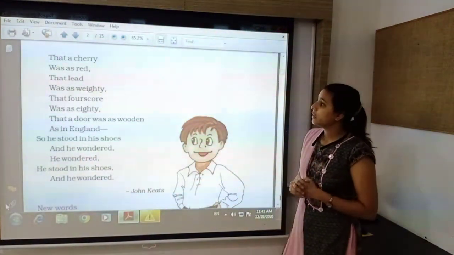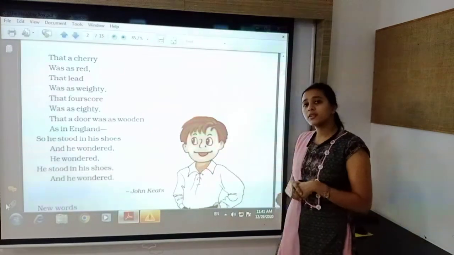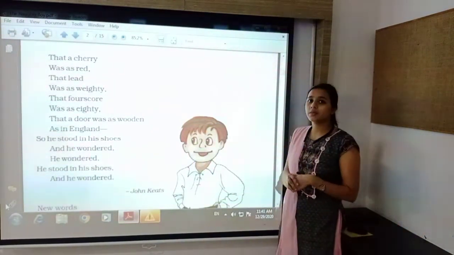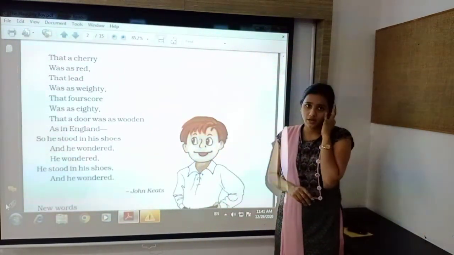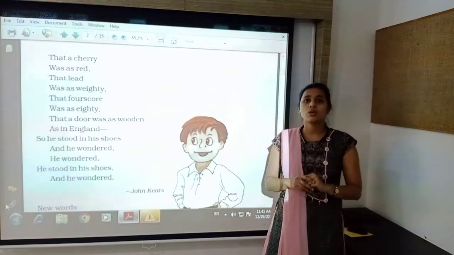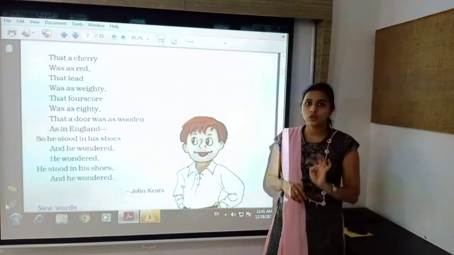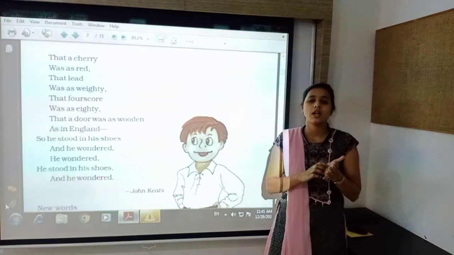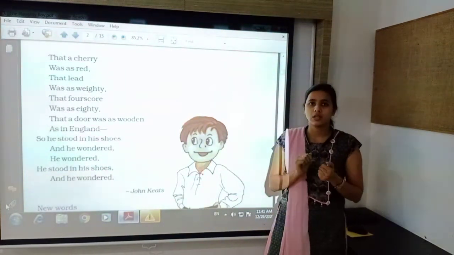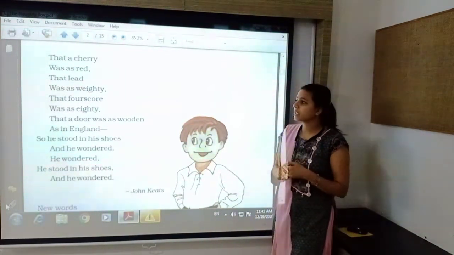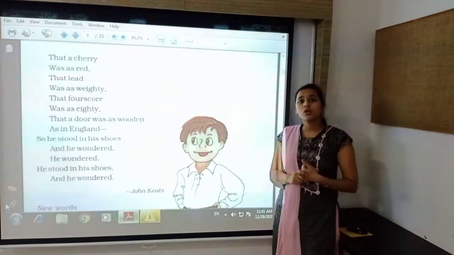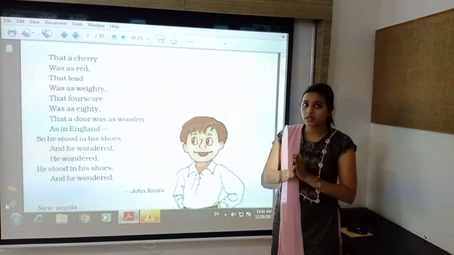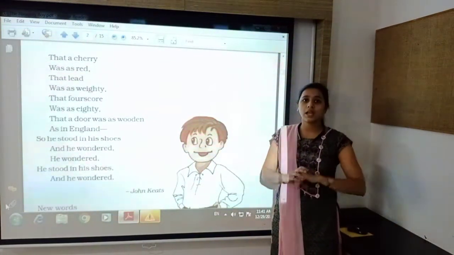And that fourscore is 80. Fourscore means if we add 20 four times, that is called fourscore. So it will be 20 multiplied by 4, that means 80. So the rules of mathematics are same as in England.